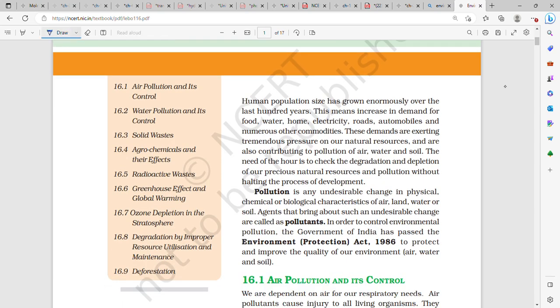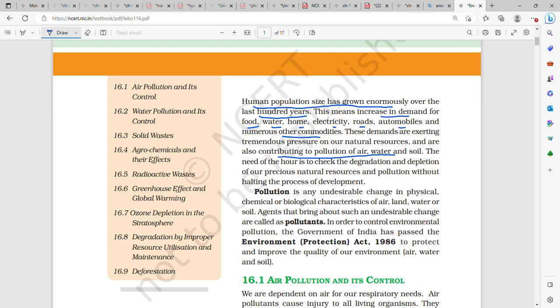Human population. Human population size has grown enormously over the last 100 years. This means increase in demand for food, water, home, electricity, roads, automobiles, and numerous other commodities. These demands are exerting tremendous pressure on our natural resources, and they are also contributing to the pollution of air, water, and soil.